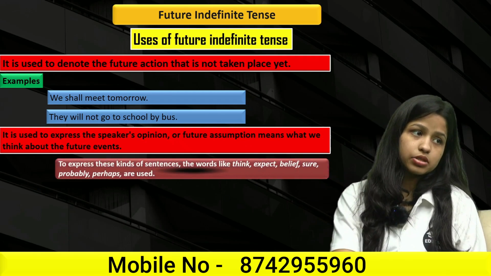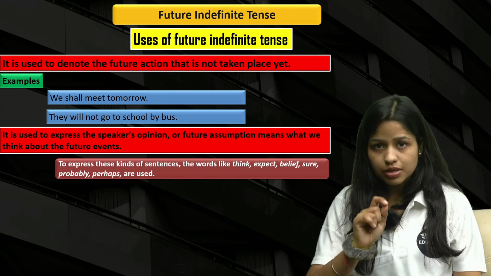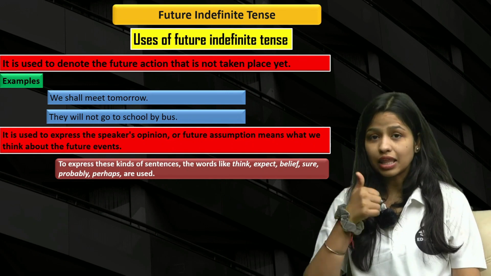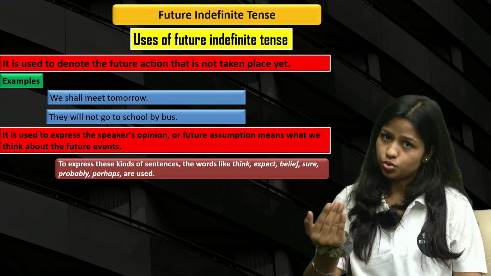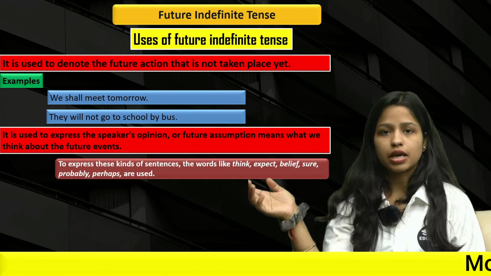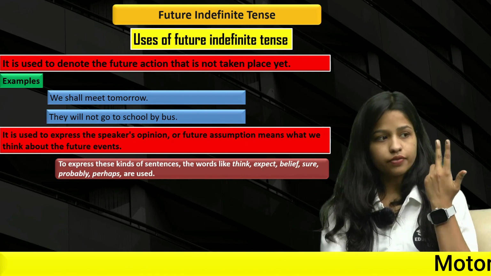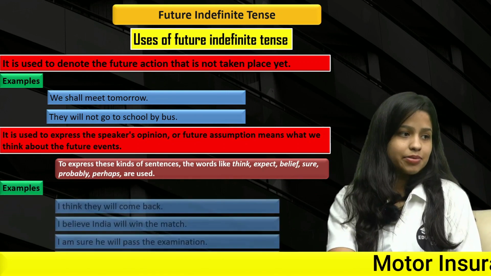Let's see some examples. To express these kinds of sentences, you need to know that words like think, expect, believe, sure, probably, perhaps are used. Obviously, right? If you want to express these kinds of sentences, you should use these words: think, expect, believe, sure, probably, and perhaps. Let's see some examples of it.